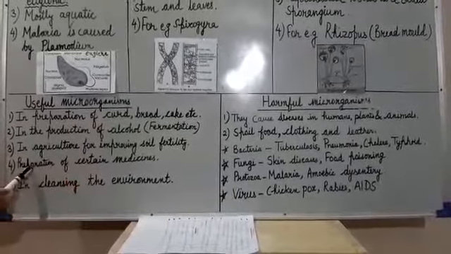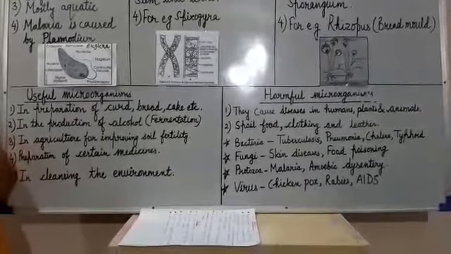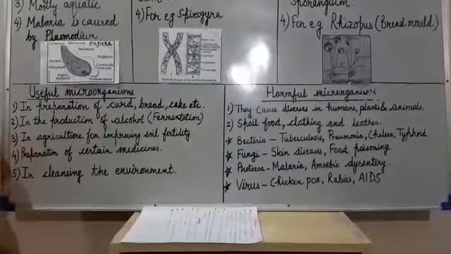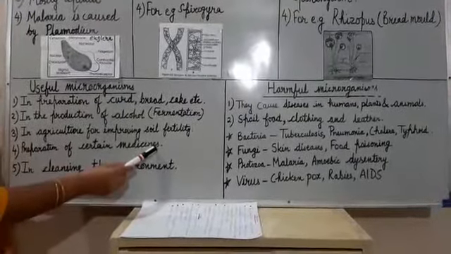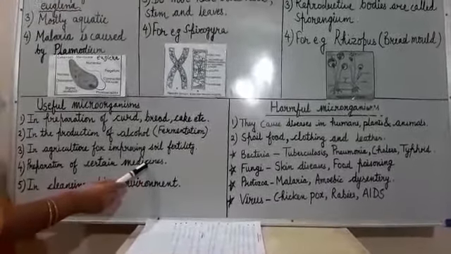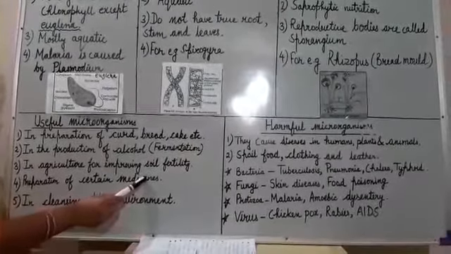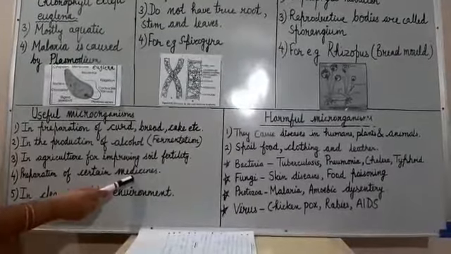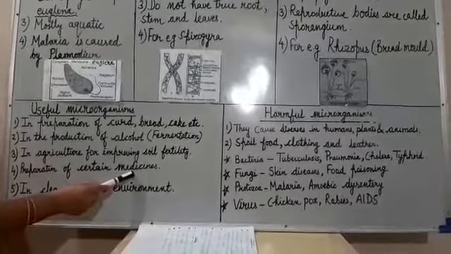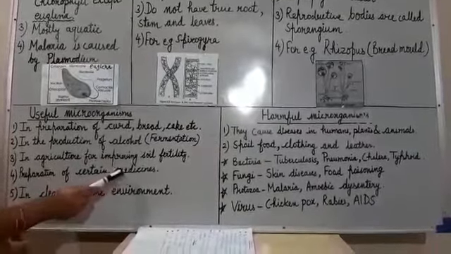Next is preparation of certain medicines. For example, antibiotics. Antibiotics are the group of medicines which are prepared from microorganisms like bacteria and fungi. They release certain chemicals which inhibit the growth of other microbes. So antibiotics are important medicines and they should be taken only on the advice of a qualified doctor.